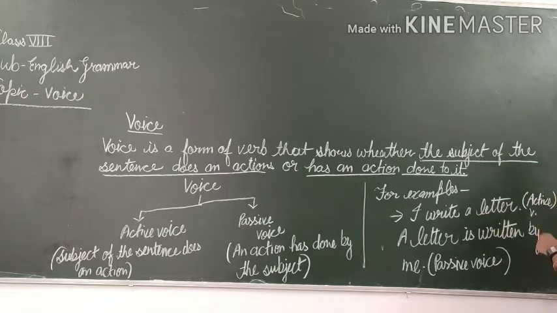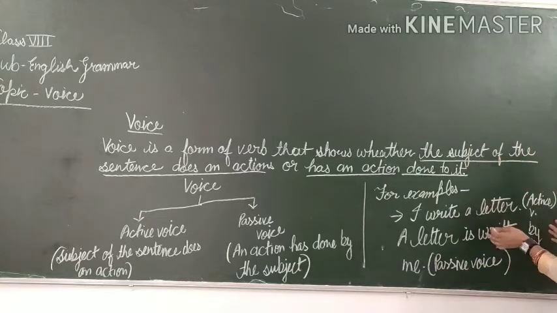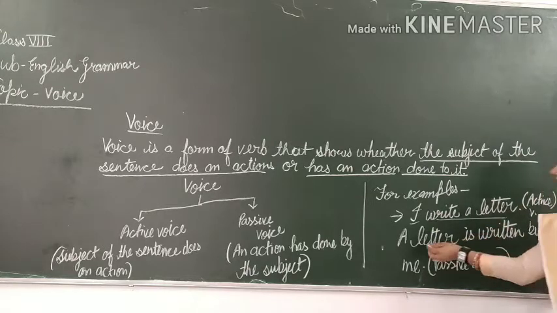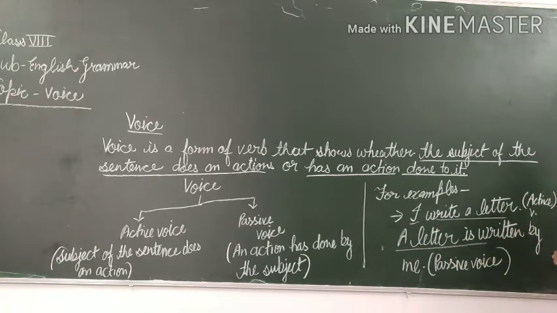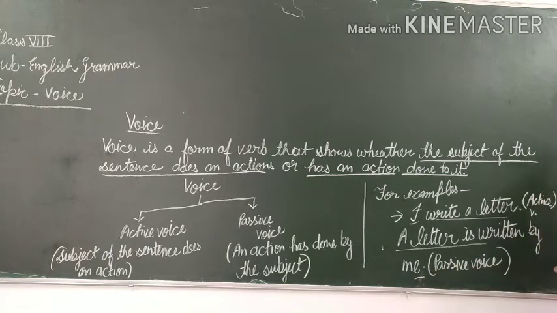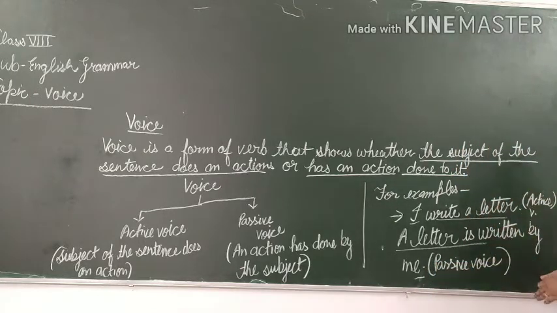In the first sentence, the subject has done the action. And in the second sentence, that is in passive voice, an action has been done by the subject. Means if we talk about the same thing indirectly, it is passive voice.